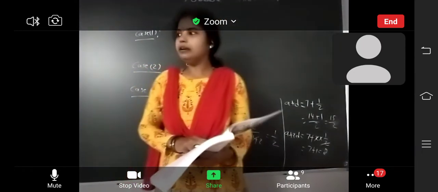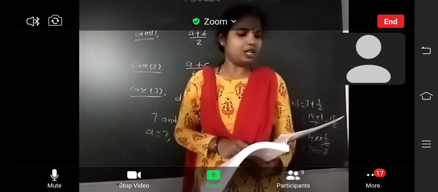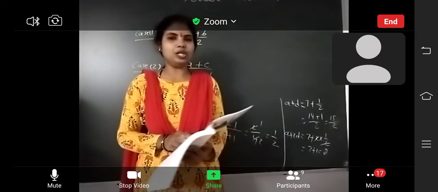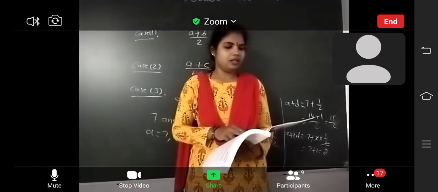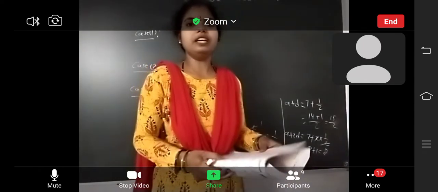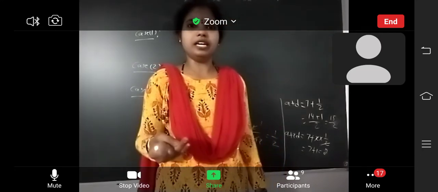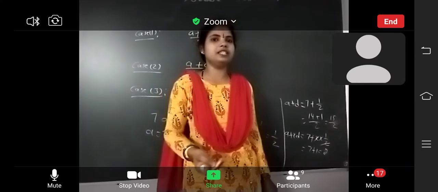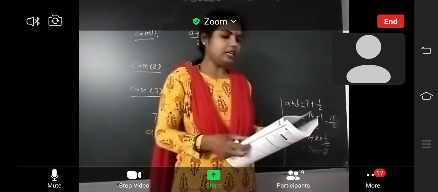Next one, see children, next topic: decimal representation of rational numbers. Okay, decimal representation. What is the introduction? We can represent a rational number as a decimal number by the long division process. So by the long division process we get the decimal representation. First one is terminating decimal, next one is non-terminating recurring decimal, and third one is non-terminating non-recurring decimal. Okay, so terminating decimal.